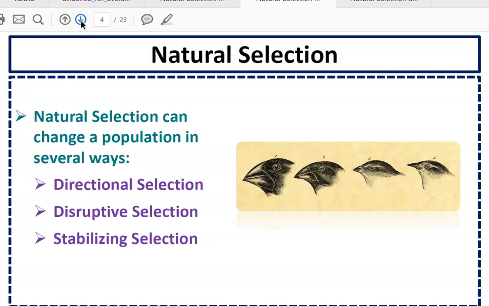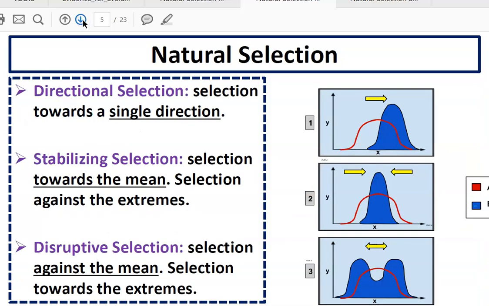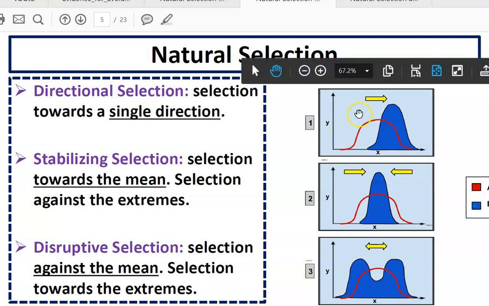Natural selection can change a population in several ways. Directional selection, disruptive selection, and stabilizing selection are the three types of selection. We have different graphs to represent the different types of selection.